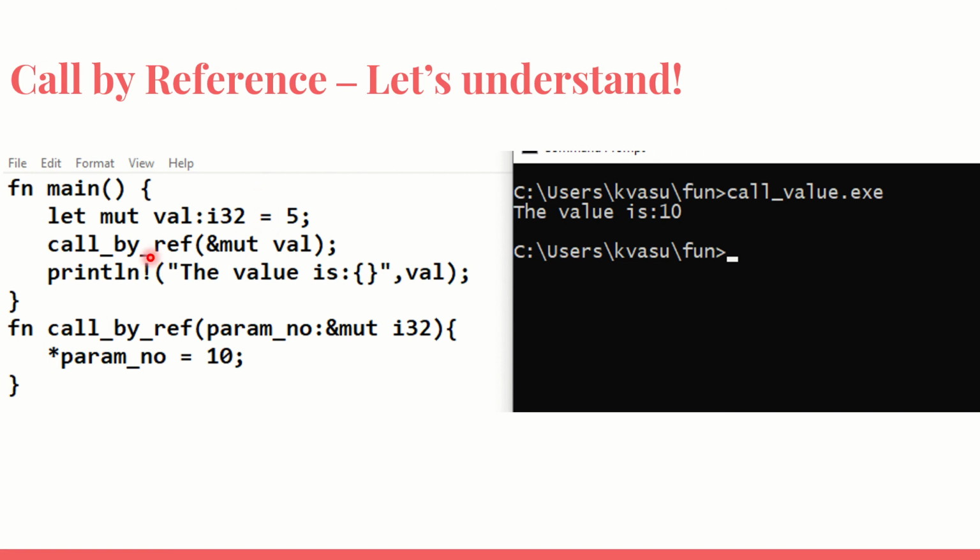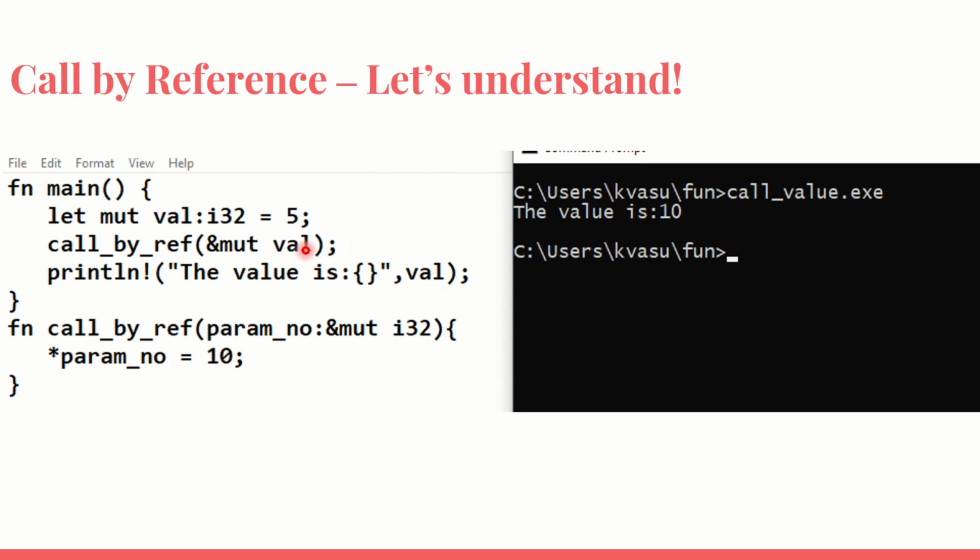Now how do we do it? Very simple. I have got val i32 equal to 5. This 5 along with ampersand is now passed for the call by reference example. You can see that here I use an ampersand, which means the address is thrown. Now once the address is thrown, it has to be collected here, and you can see that I access that way. Now I pass the address here and I collect the address, and I'm changing the content in that variable. You can see that here *param_number equal to 10.